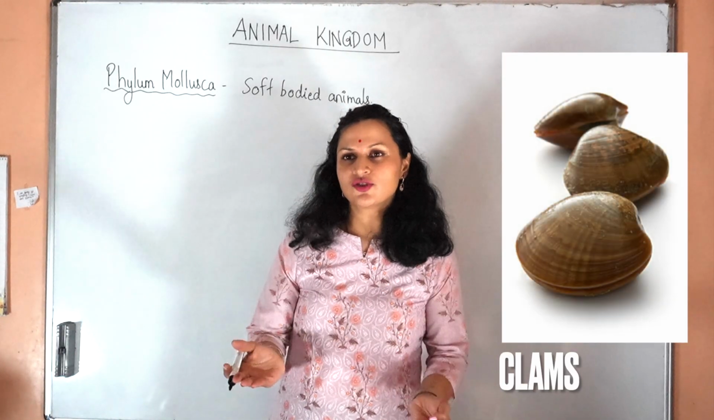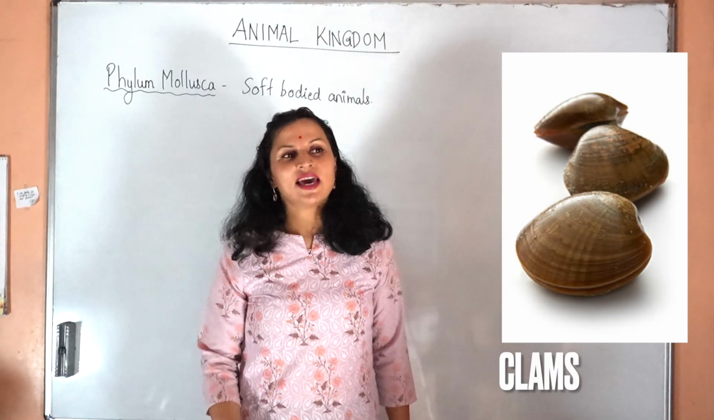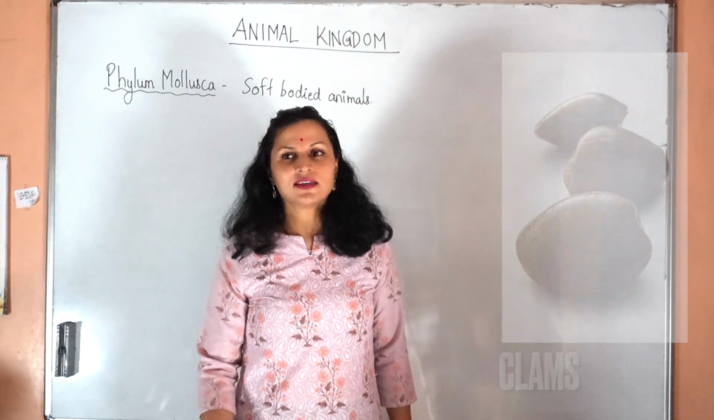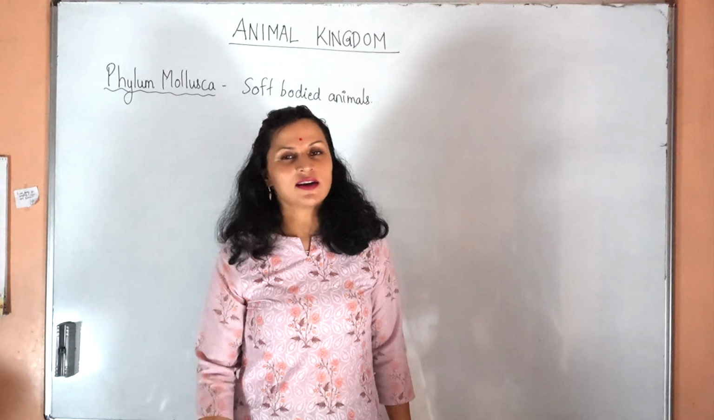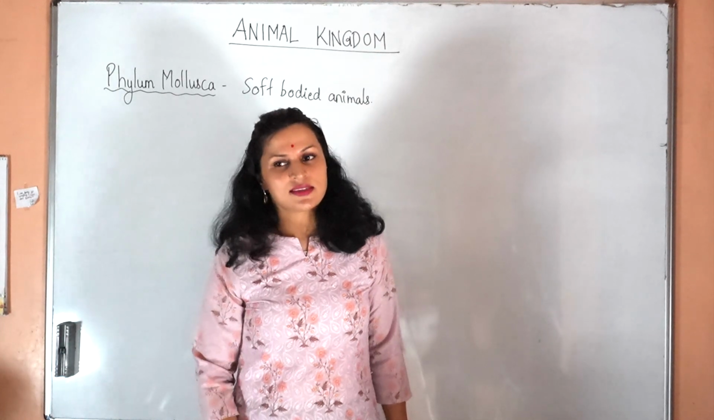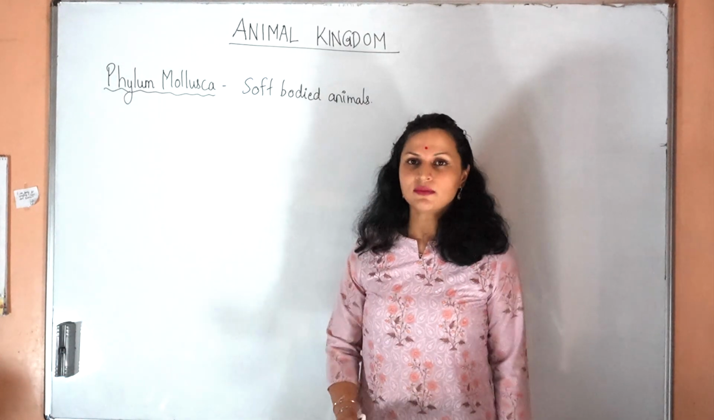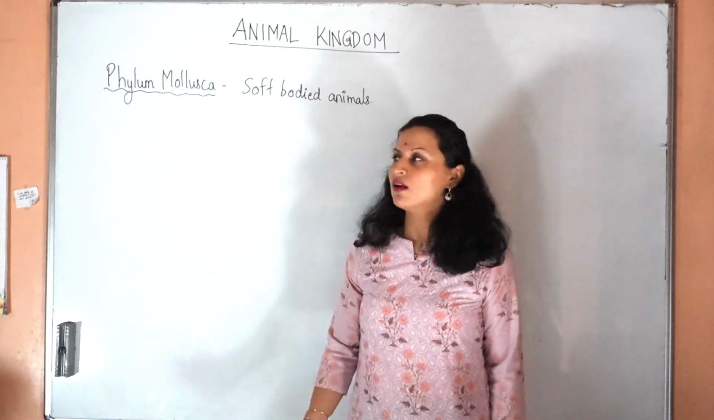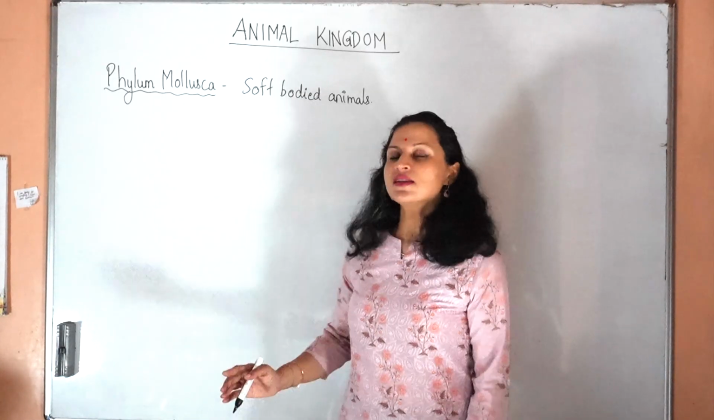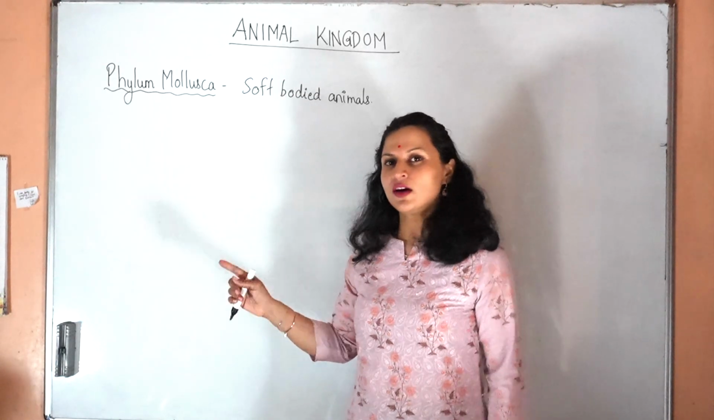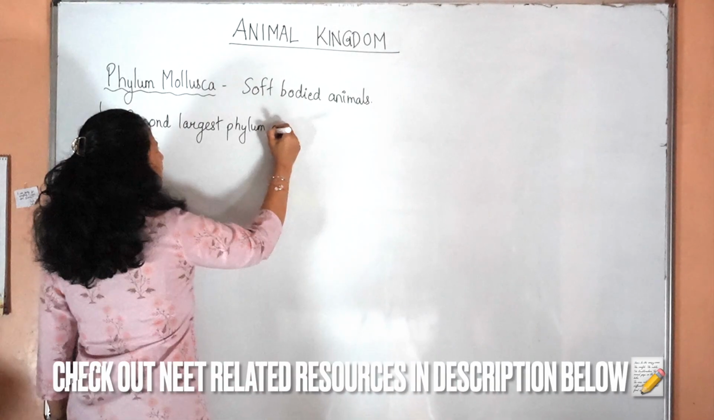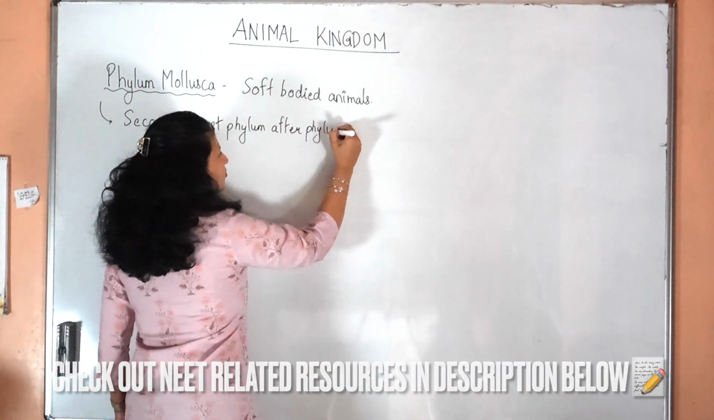These are shelled animals which can be opened into two parts. Clams are called tisrya in Marathi, and mussels are called shiranya in Marathi. Very tasty delicacies. So all these soft-bodied animals with or without a shell belong to phylum Mollusca. This is the second largest phylum after phylum Arthropoda.